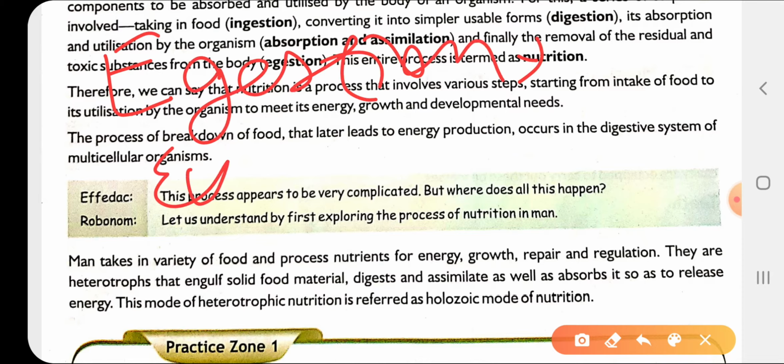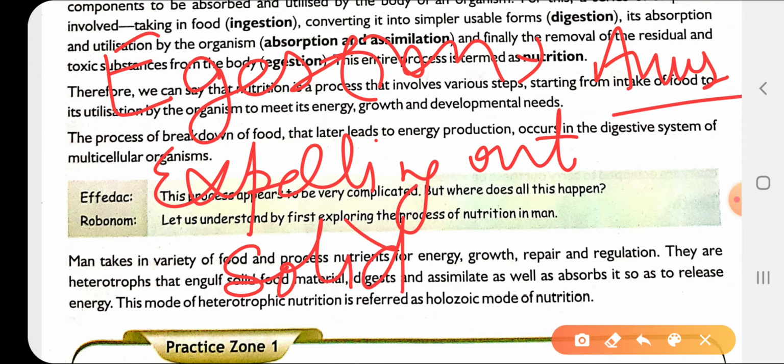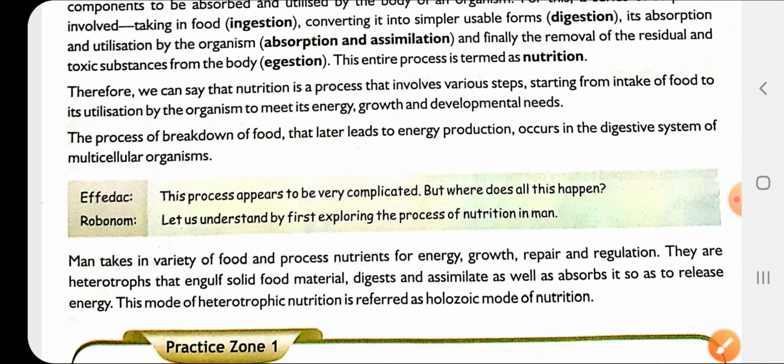And the last we are left with egestion, that is expelling out the waste material from our body through the anus. That is expelling out the solid waste from our body. जो solid waste हमारी body को ज़रूरत नहीं है, that waste is expelled out of our body by the process known as egestion. Clear? So these are the processes that you need to know that occur in nutrition. ये processes heterotrophic organisms में occur होते हैं. Clear?